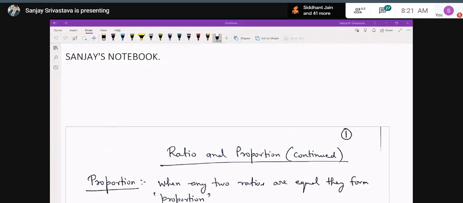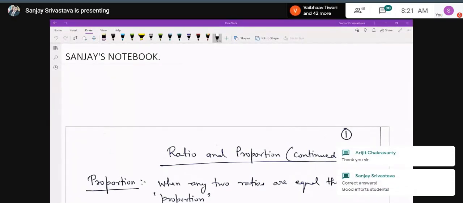So 6. Yes. Most of the boys have done the assignment correctly. Congratulations, boys. Very good. You are making very good effort, and I hope that if you proceed like this, you will definitely score 100%. Keeping this expectation in mind, let us proceed with the continuation of this part.